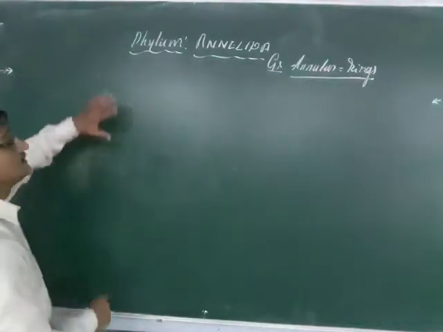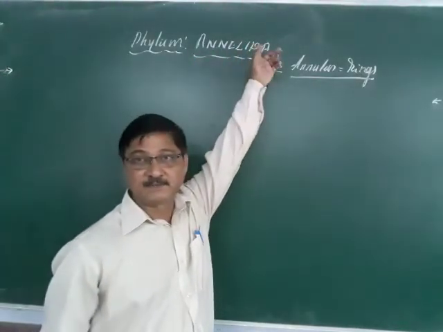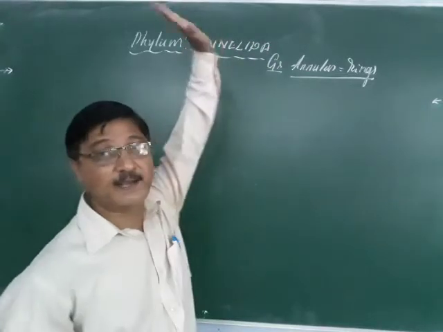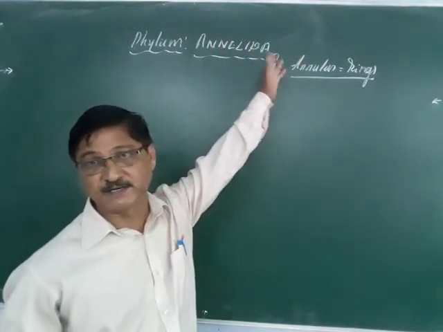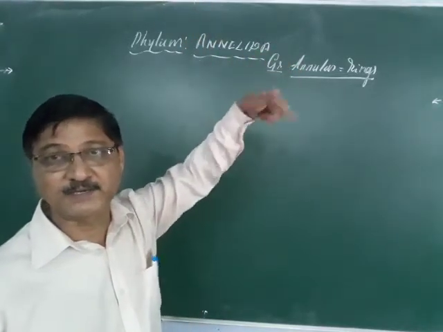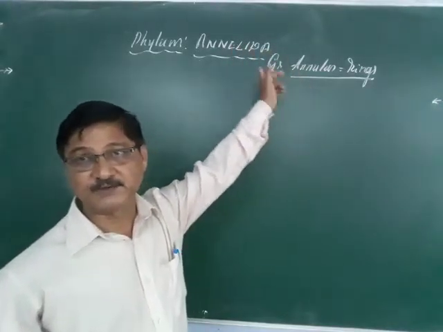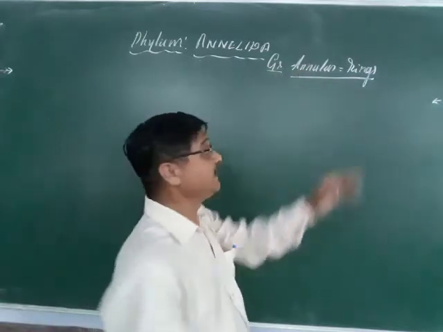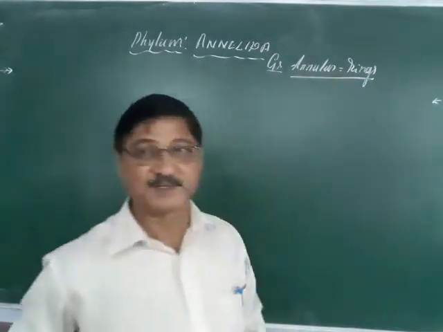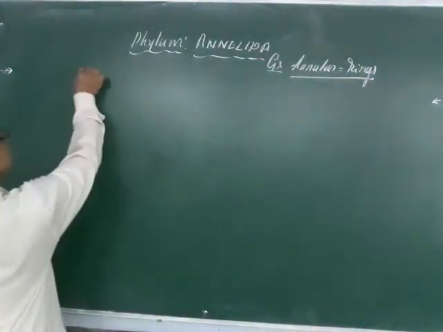So dear students, last time we studied the general characters of Annelida. The term Annelida is made up of a large number of annular, or ring-like, structures, and thus this type of animal is called Annelida. Annelida means annulus, rings. So here let us go to the classification.